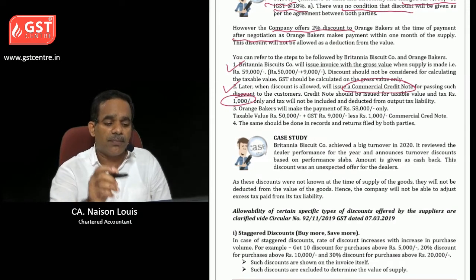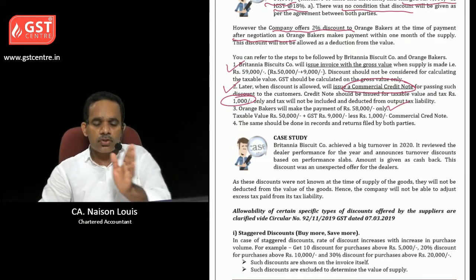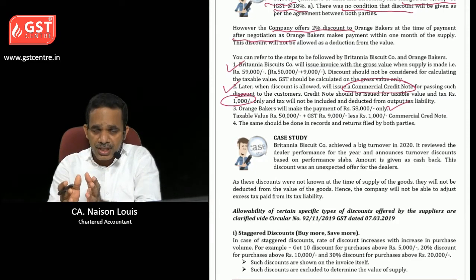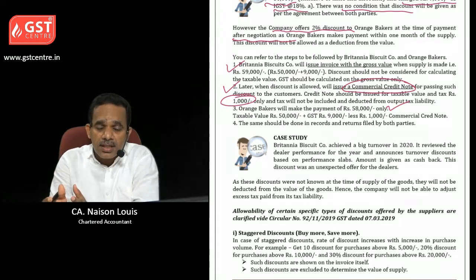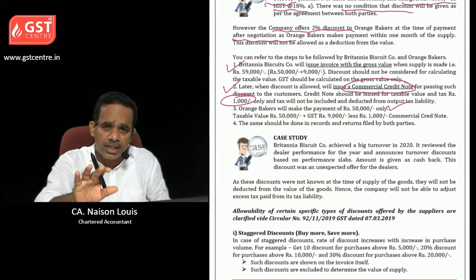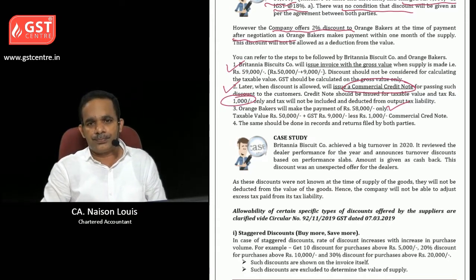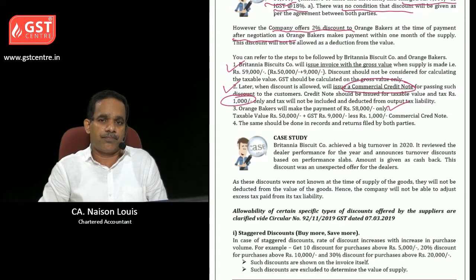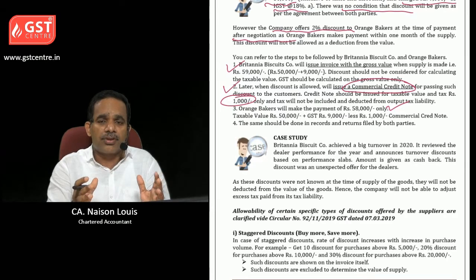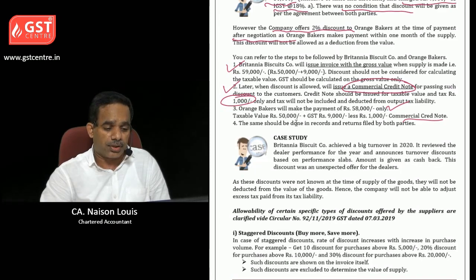Then Orange Bakers will make the payment of rupees 58,000 only. So 50,000, plus 9,000 GST, which is 18% of 50,000, less 1,000 rupees. There is no deduction required on GST on this 1,000 rupees, because GST cannot be reversed. Why? Because there is no agreement regarding discount. So GST on discounted amount cannot be reversed. In that case, it has to issue a commercial credit note.